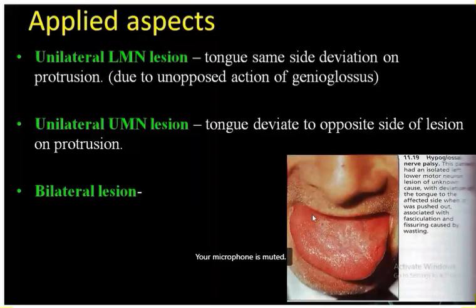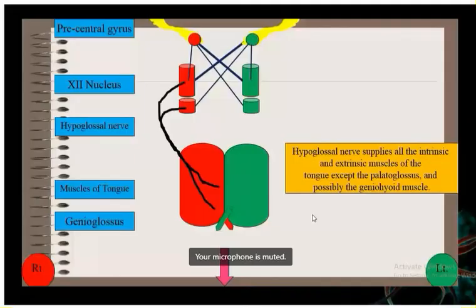Now in the lower motor neuron lesion, if the lesion is here, the tongue will deviate towards the opposite side because one muscle is paralyzed and the other muscle is intact. That means there will be the pulling of the muscles towards this side.